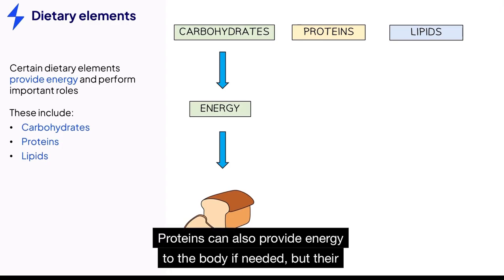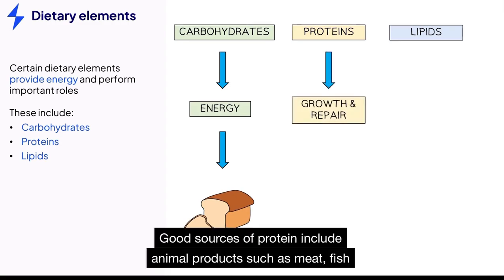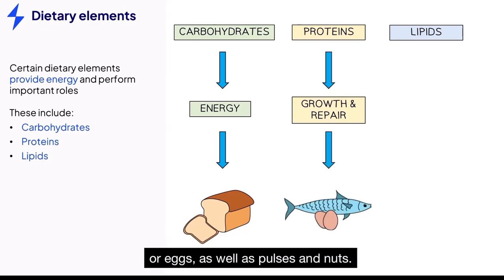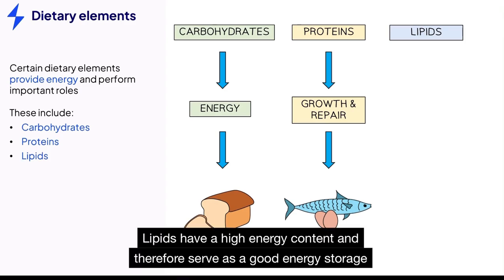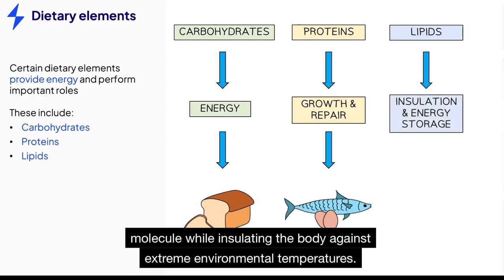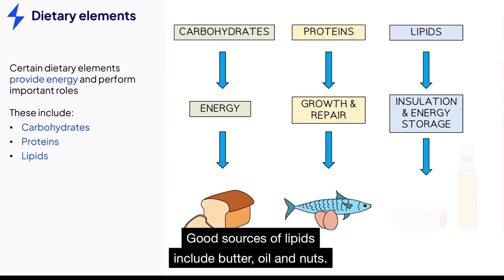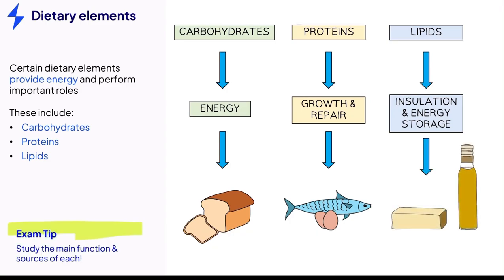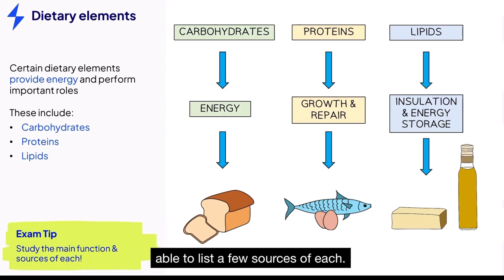Proteins can also provide energy to the body if needed, but their main function is to facilitate growth and repair in the body. Good sources of protein include animal products such as meat, fish or eggs, as well as pulses and nuts. Lipids have a high energy content and therefore serve as a good energy storage molecule, while insulating the body against extreme environmental temperatures. Good sources of lipids include butter, oil, and nuts. Make sure that you know the main function of each food type and are able to list a few sources of each.